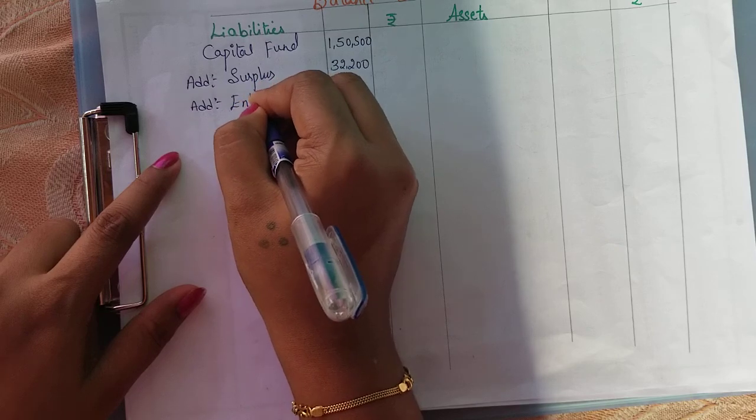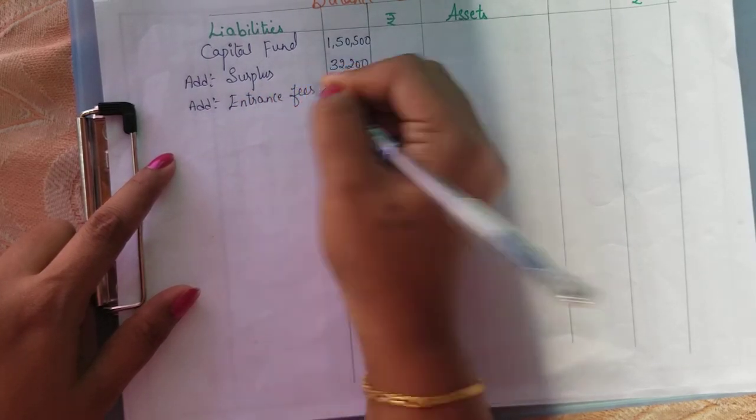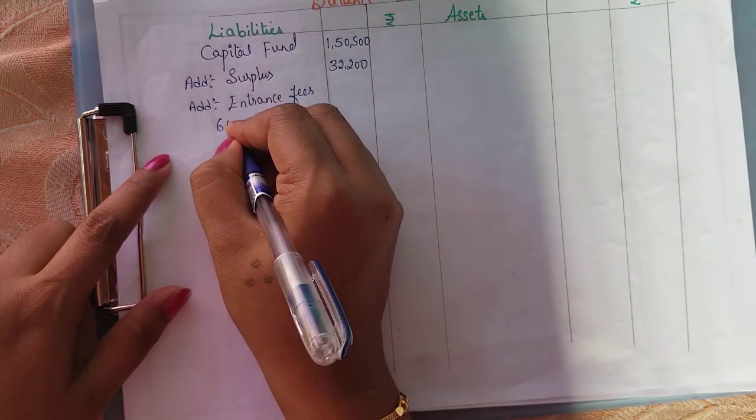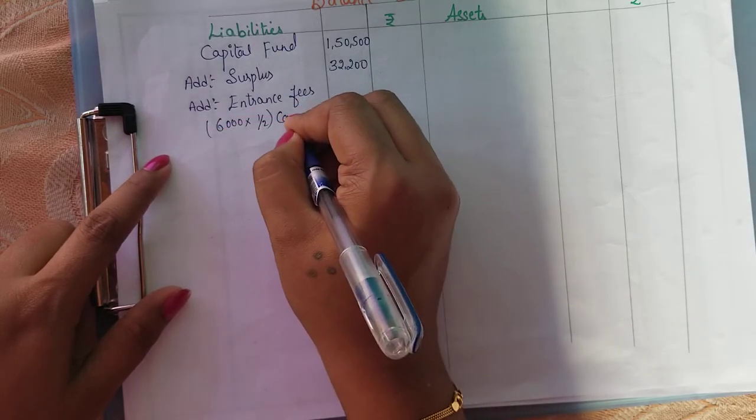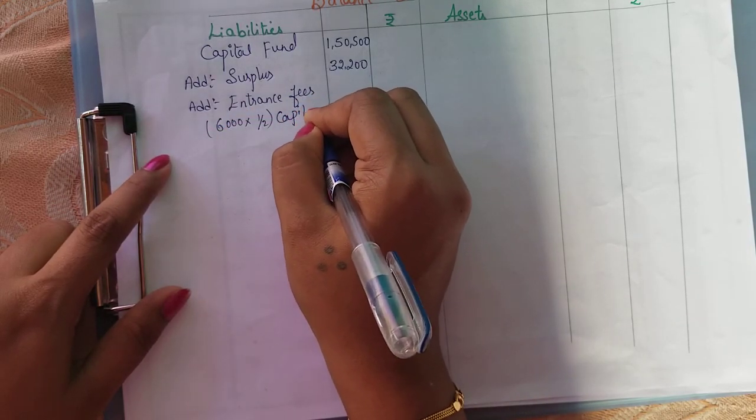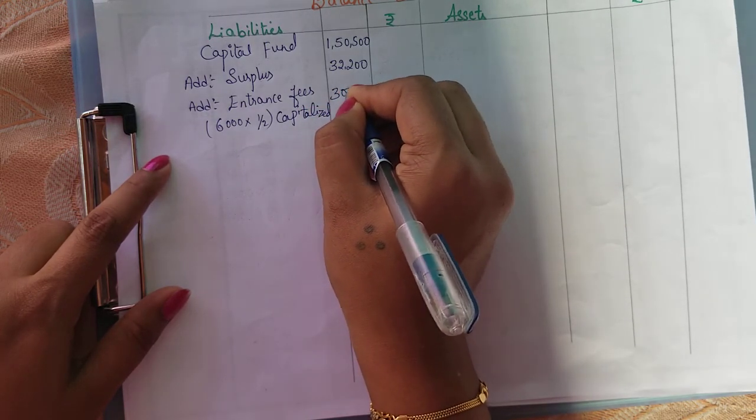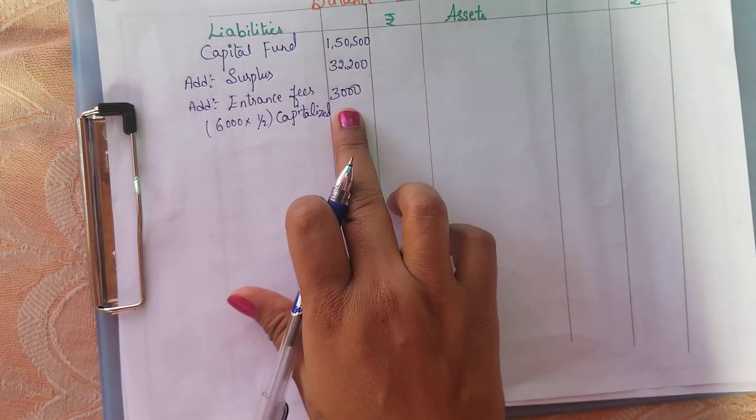And next add entrance fee. Half of the entrance fees is there, right? That should be capitalized, as they have given in the adjustment. So the total is 6,000, and half of this should be capitalized. So that is 3,000. So I am just writing 3,000.